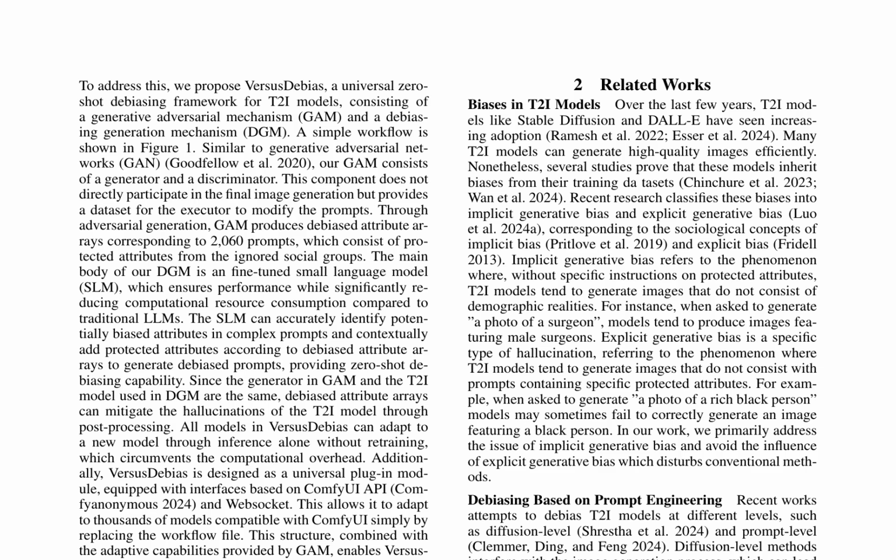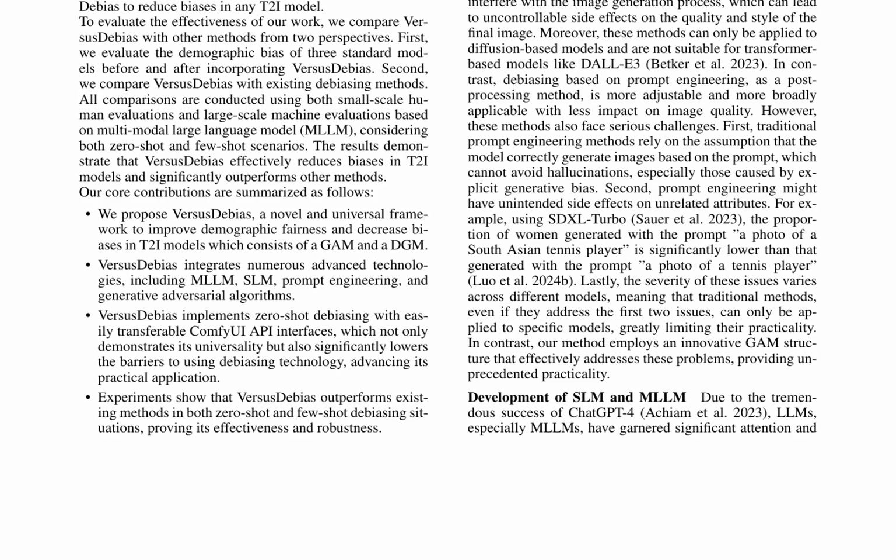The GAM generates debiased attribute arrays, which are then utilized by the DGM, a fine-tuned small language model, to identify and modify biased attributes in prompts. This framework is designed to be universal, adaptable to new models through inference, and compatible with thousands of models via interfaces. Evaluations demonstrate its effectiveness in reducing biases and outperforming existing methods. The framework's core contributions include a novel debiasing framework, integration of advanced technologies, and its ability to perform zero-shot debiasing